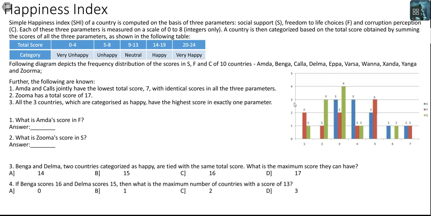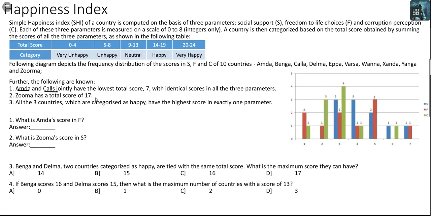The following diagram depicts the frequency distribution of scores in S, F, and C of 10 countries: Amda, Benga, Kala, Delma, Epa, Varsa, Vanna, Zanda, Yanga, and Zuma. Further, the following are known: Amda and Kala, which is mistyped as Cals here, jointly have the lowest total score 7 with identical scores in all three parameters. So we have extra information with Amda and Kala.